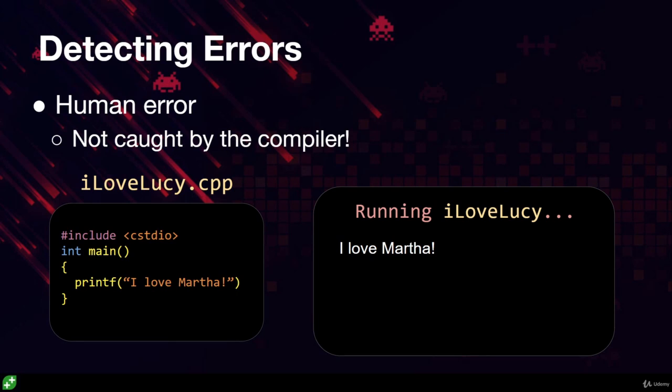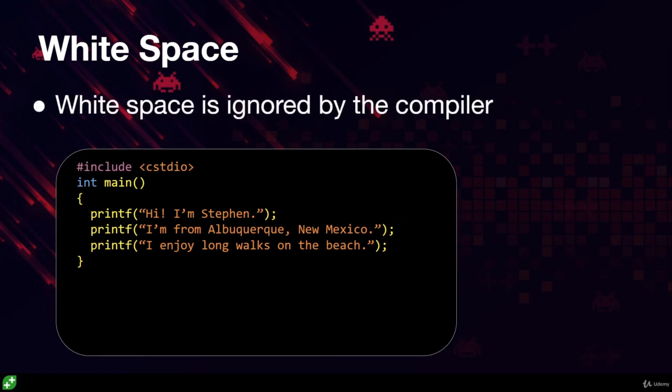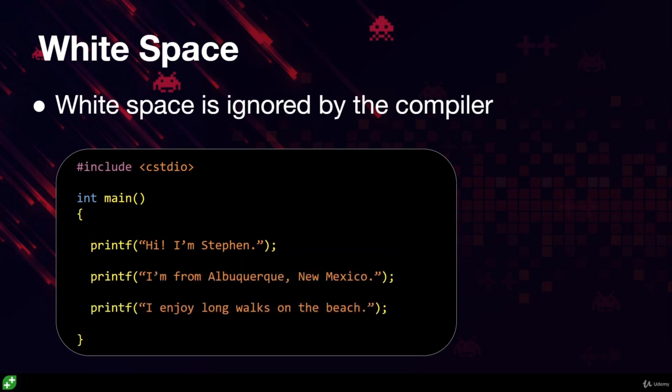Now, there are some things that we can do to make our code more readable for humans and less prone to errors. Let's talk about whitespace. The compiler ignores whitespace, meaning you can put blank lines as much as you want in your code, but don't go overboard. Too much whitespace and your code can be a little too scattered.